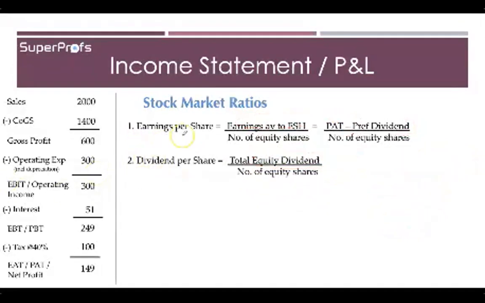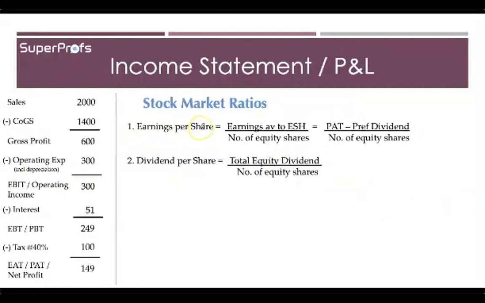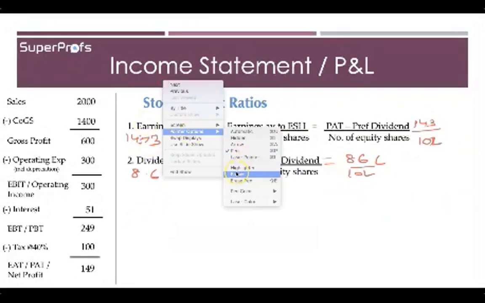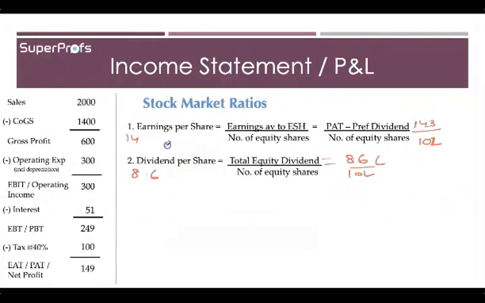In our previous example, for earnings per share, this amount was 143 lakh rupees, and this was 10 lakh shares, assuming the face value of 10 rupees. So this earnings per share was 14.3. Your dividend per share, because total equity dividend was 86 lakh rupees, stood at 8.6.